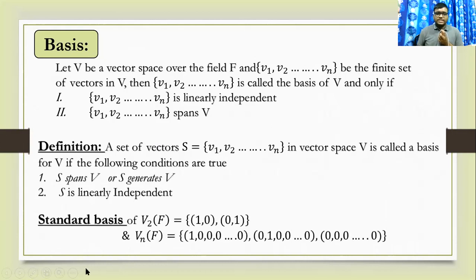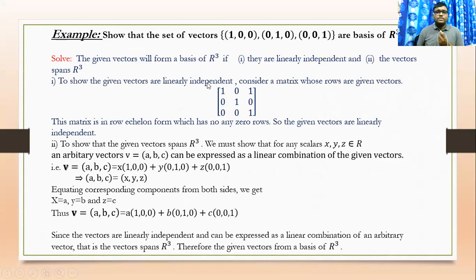There is also the standard basis. What is a standard basis? In a two-dimensional vector space, it is (1, 0) and (0, 1). This means first component, second component. If this is the nth vector space of F, then it is (1, 0, 0, ..., 0), (0, 1, 0, ..., 0), up to (0, 0, 0, ..., 1), which is the standard basis. And here is an example.